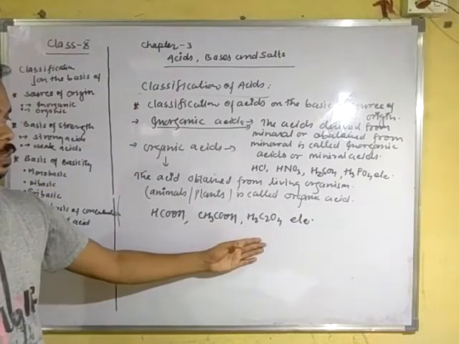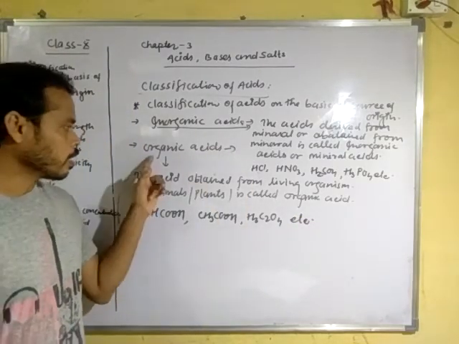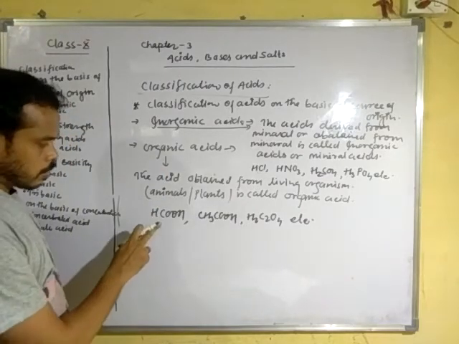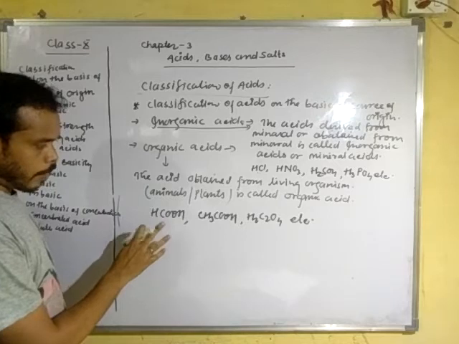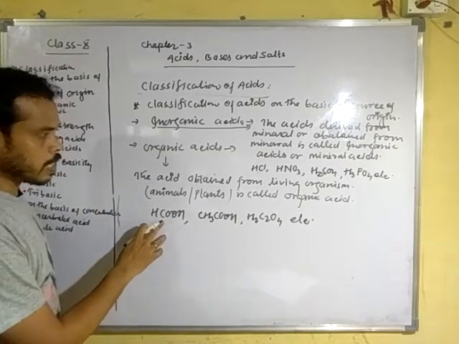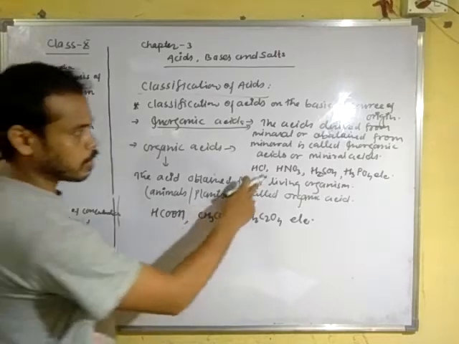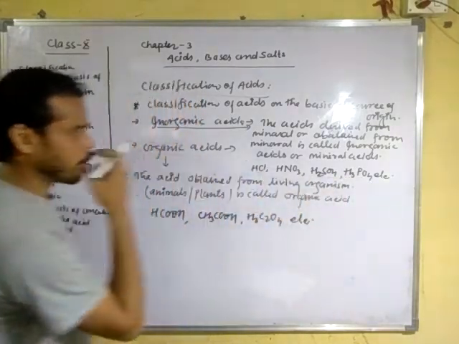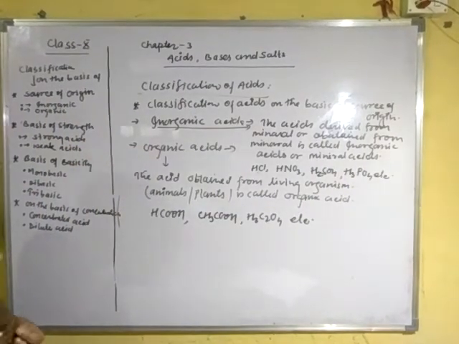These are organic acids, and you can see the constituent particles are mainly hydrogen as well as carbon, although in some cases you cannot see the carbon.